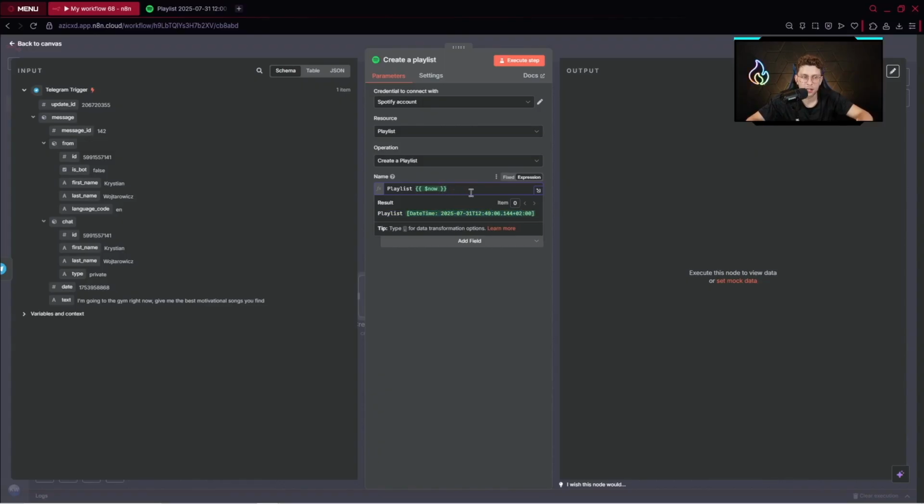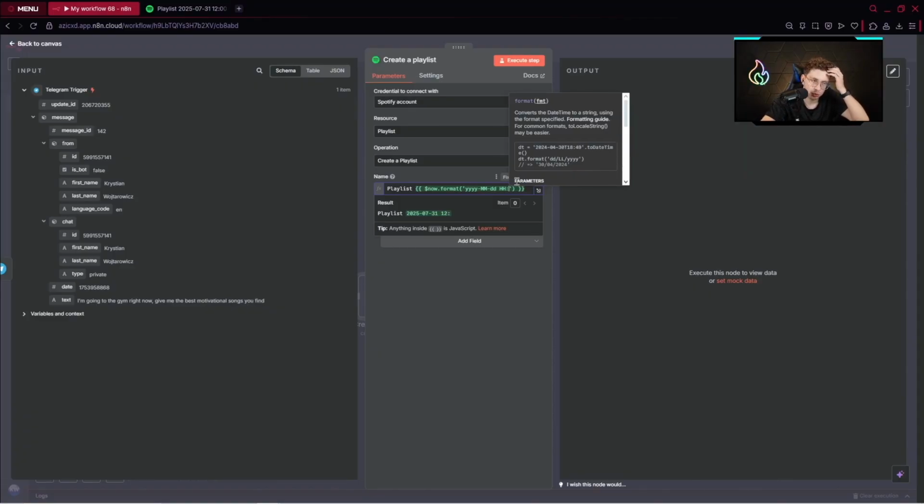However, I don't like it. I mean, the format can be better. So I can type format. And right away after I do this, I've got as a default this format, which is pretty nice. However, I would like to add an hour, so I can provide a space and type an hour with 2 big H's, and also a colon and round it to the hours. So type 00 as a static value.